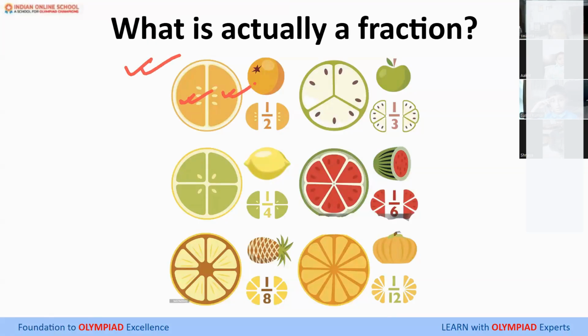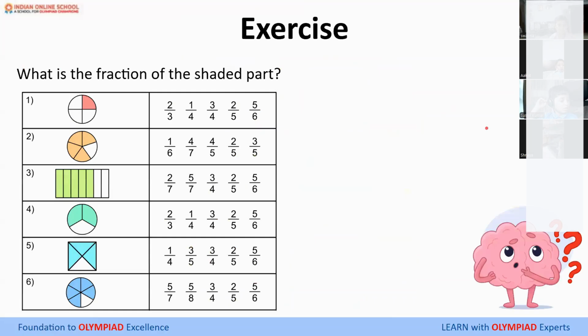This is a lemon divided into 2 equal parts. Over here, divided into 4 equal parts. This green apple divided into 3 equal parts. The watermelon showing 6 equal parts. The pineapple showing 8 equal parts and so on. Clear, everyone? Yes, ma'am.